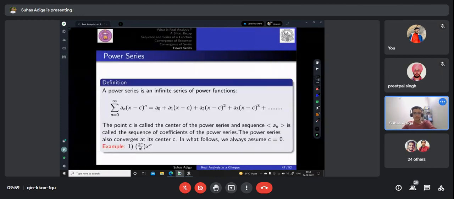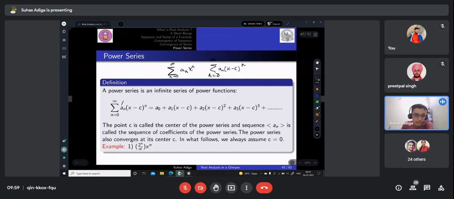So let's now come to the last topic of my presentation today, that is power series. This power series is actually important in complex analysis more than in real analysis. Any series which is of the form an x power n or an into x minus c whole to the power n, from n equal to 0 to infinity, we call it a power series.